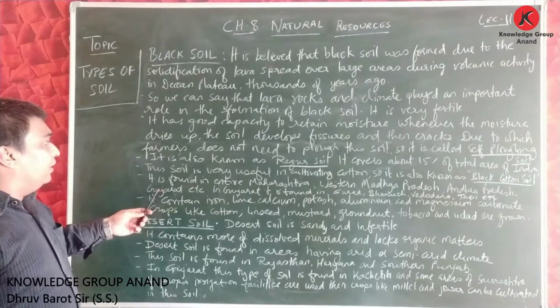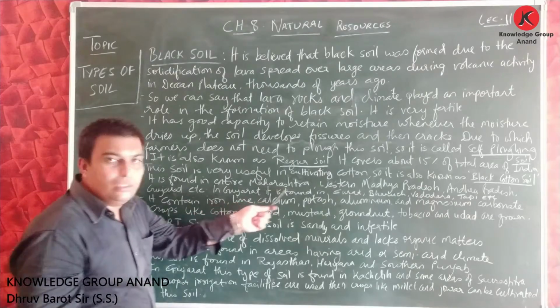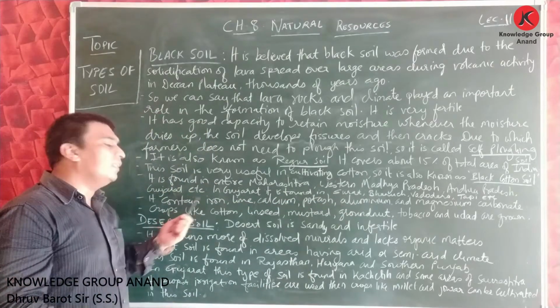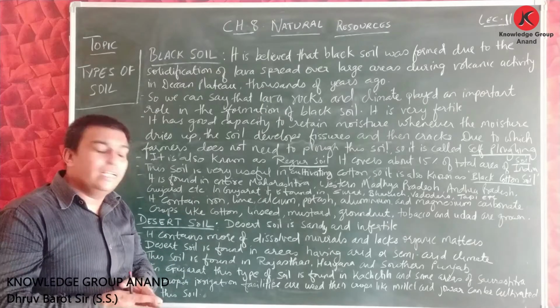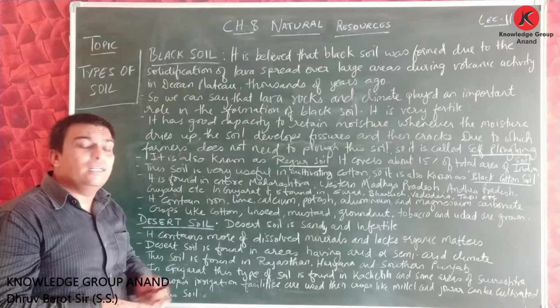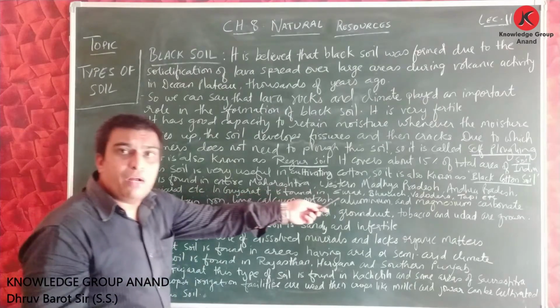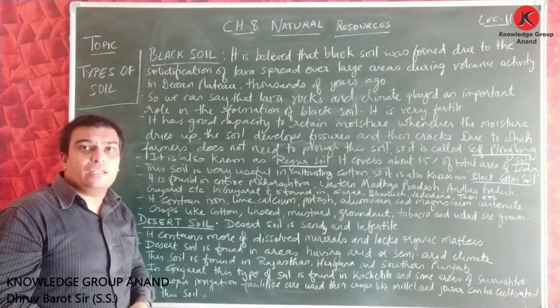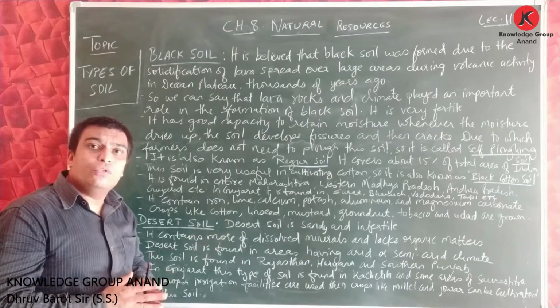Friends, then it is said it is found in entire Maharashtra, Western Madhya Pradesh, Andhra Pradesh, Gujarat, etc. Now, the region where this soil is found: this type of soil is found in the entire Maharashtra, the western part of Madhya Pradesh, Andhra Pradesh, Gujarat, etc. These are the areas where we can find this type of soil.